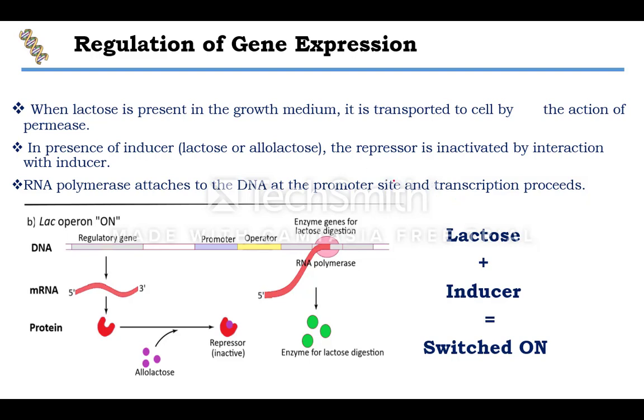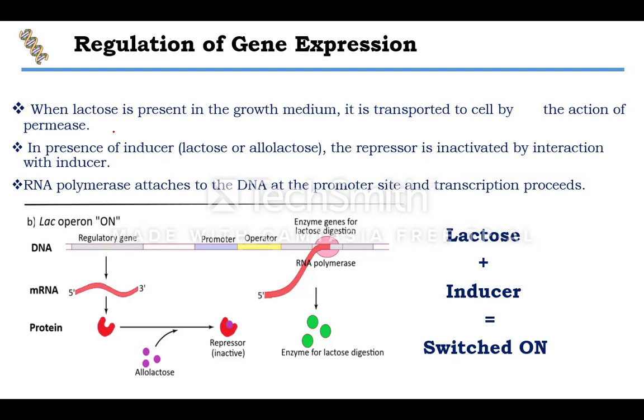And again, here I have made it very simple and in a lucid way so that you will understand very easily. Now when the operon is switched on, lactose is present in the growth medium and is transported into the cell by the action of permease. And in the presence of inducer, lactose or allolactose, allolactose is a molecule very similar to lactose, slightly different. Some of the lactose molecules change to allolactose, and they serve as the molecule for attachment to the repressor molecule.